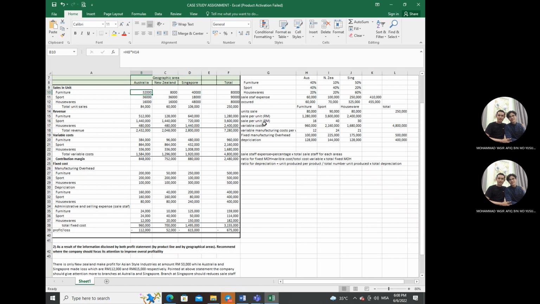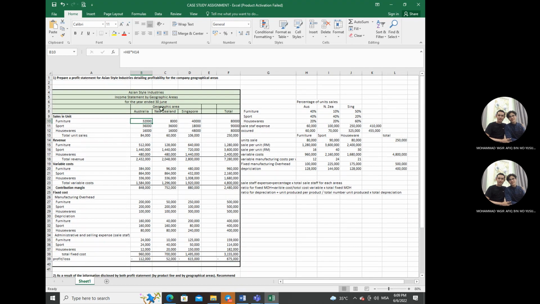So the slide that I show you on the screen is the Asian Star Industry income statement for geographic area for the year ended 30 June. It is a statement that combines three different areas, which are Australia, New Zealand and Singapore, and three product lines, which are furniture, sports and houseware. So for sales units, how do we get them for furniture, sports, houseware?